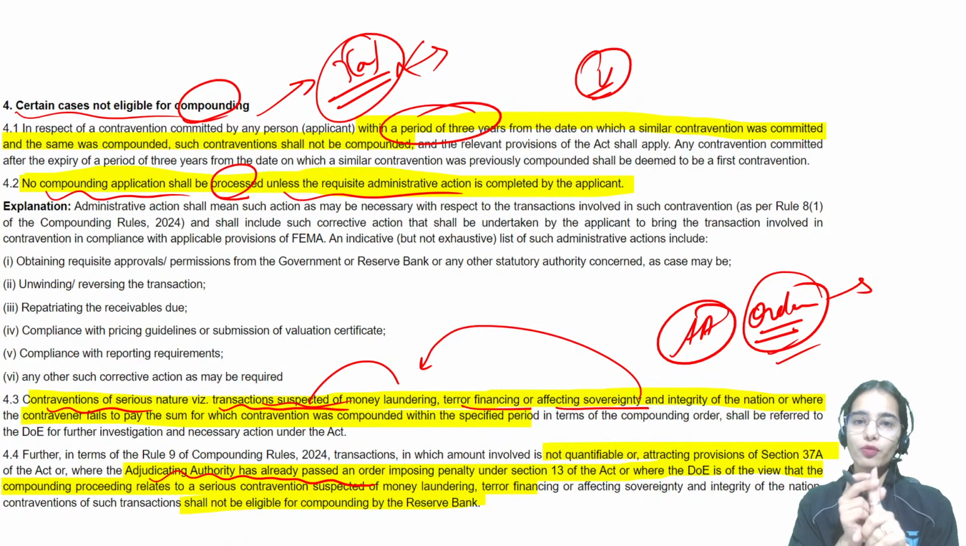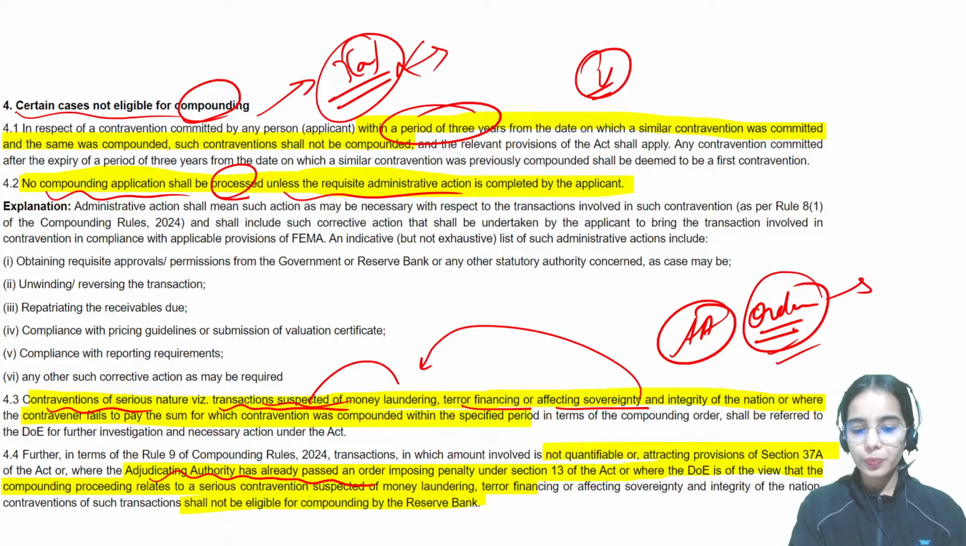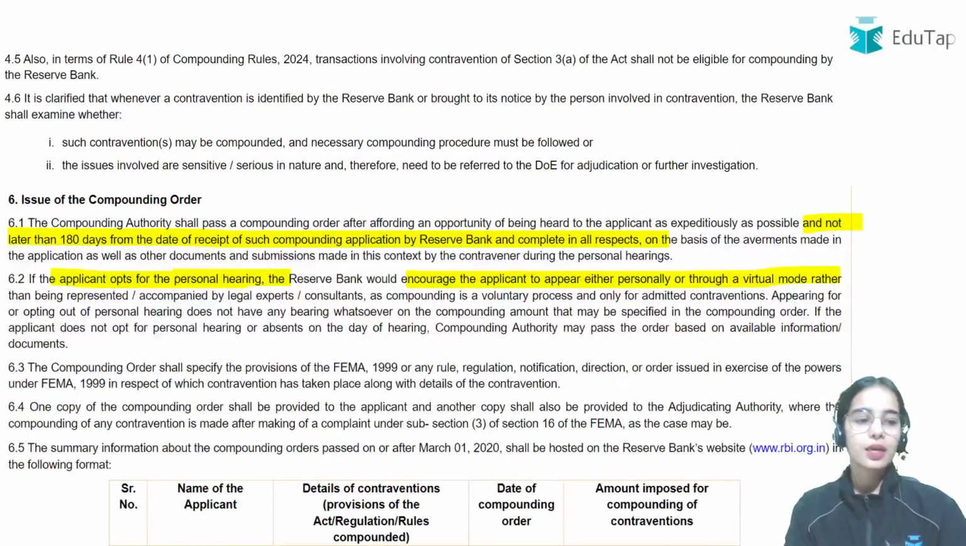That is, if you have violated the same provision within the period of 3 years, if administrative action is in process, or if the contravention is of a very serious nature, in these cases compounding cannot happen. Or if the amount involved is not quantifiable, or attracts the provisions of section 37A, or the adjudicating authority has released some order, in these cases the compounding cannot happen.